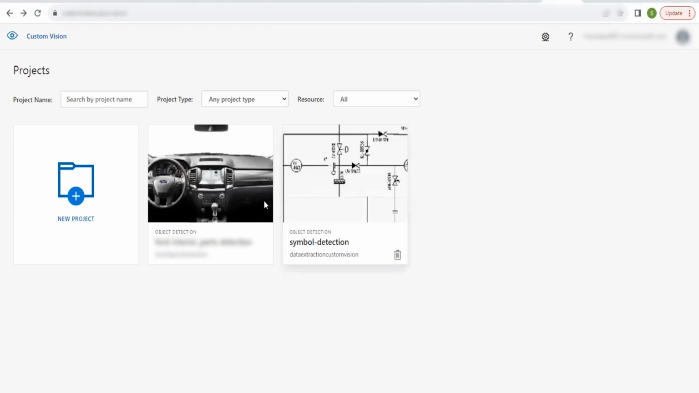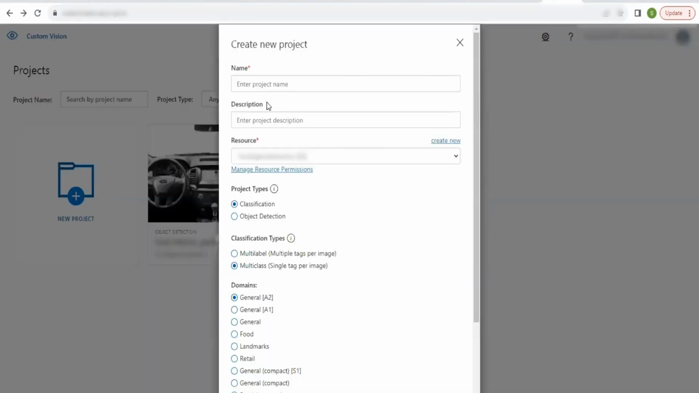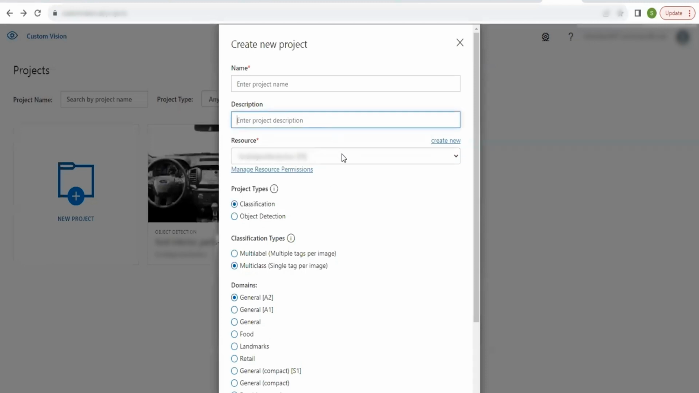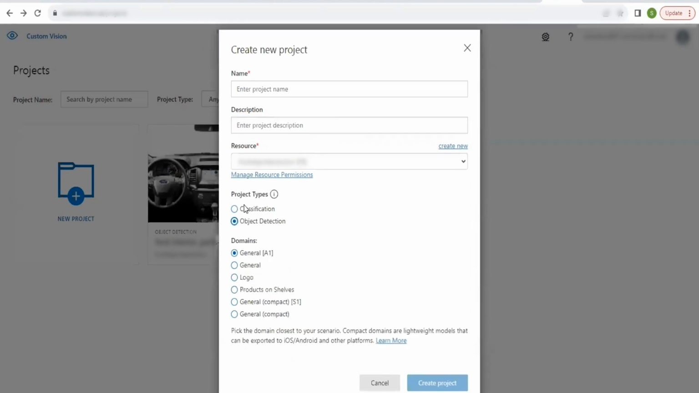If you want to create a new project, we have to click on this button. After clicking on this button, you will get a pop-up like this. We have to enter the name of the project, then the description, and then the resource. The description is optional. If the resource name is not present, we have to create a new resource, and then select object detection in project type, and any of these in domains based on your project scenario. After entering all the details, you will get a chance to create the project. The project will be created.